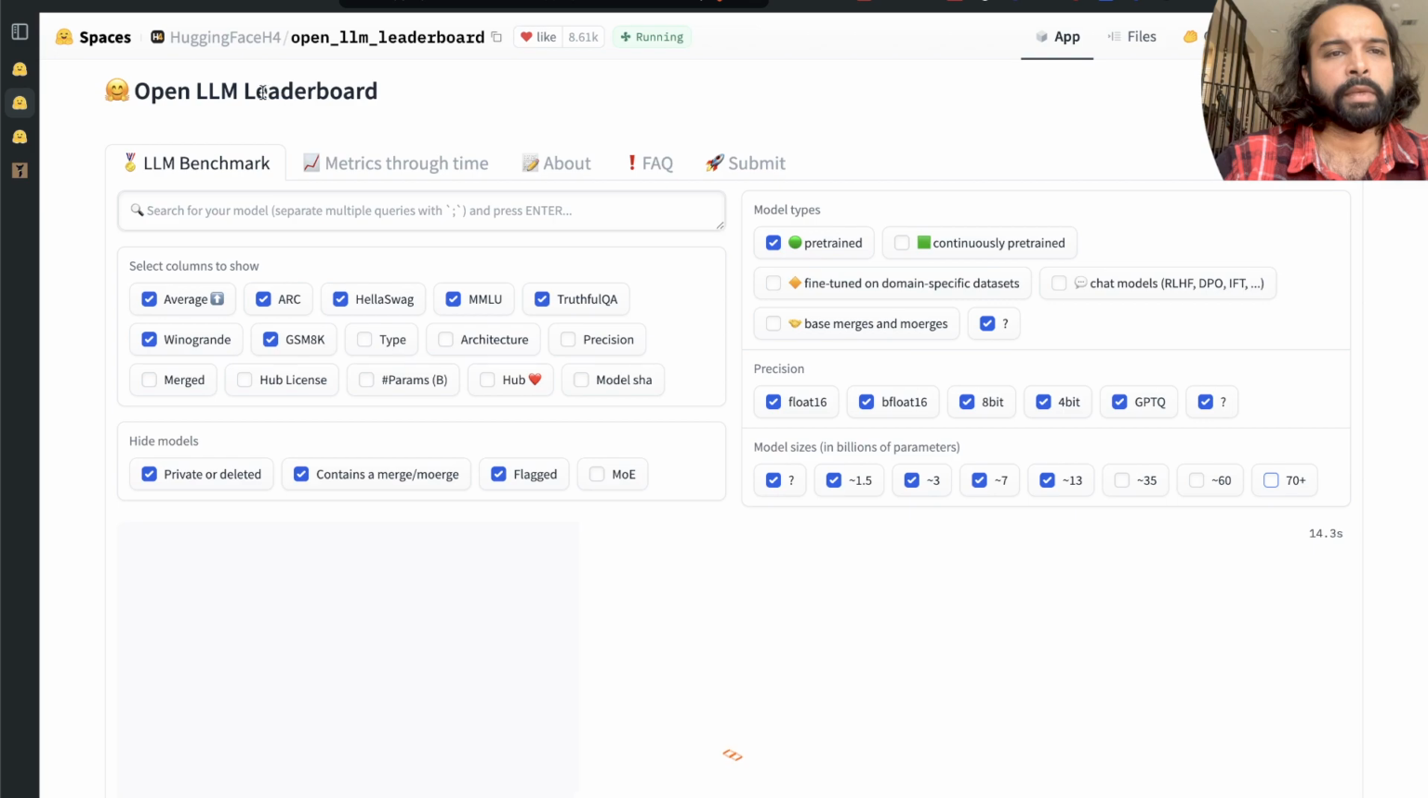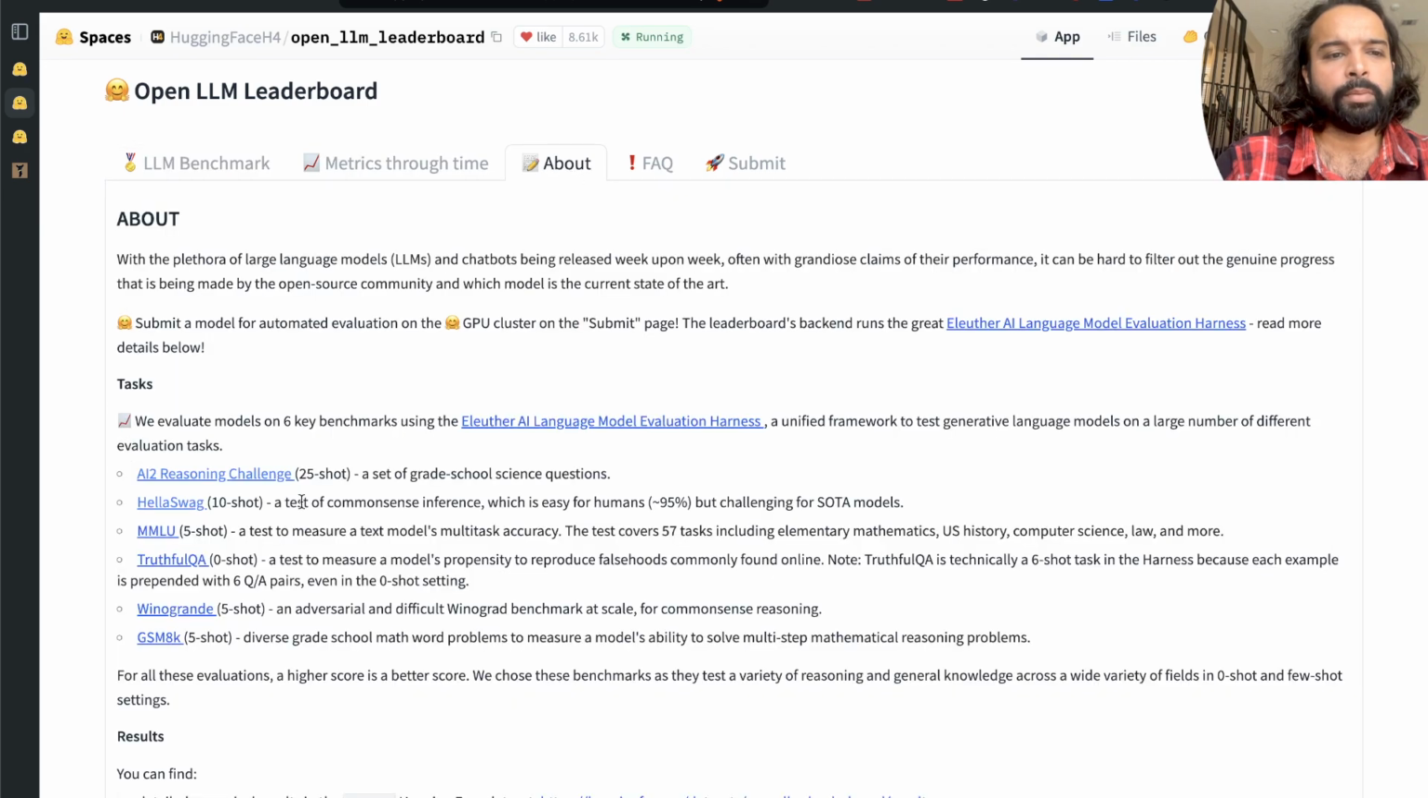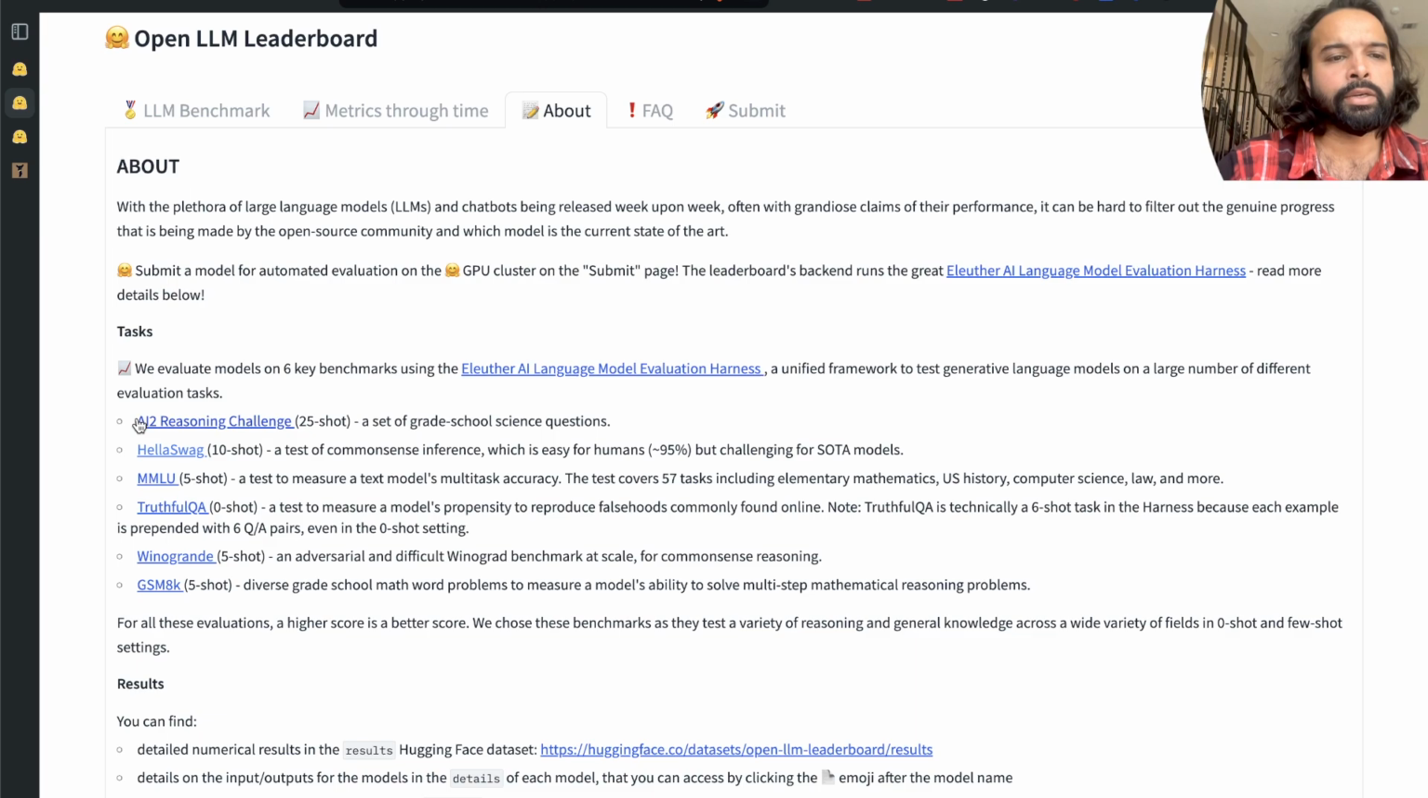And here on this leaderboard, if it appears again, you will see that they are doing this evaluation based on the different evaluation test frameworks that they have. And if we go to the About page, as you can see, the AI2 Reasoning Challenge, HellaSwag, MMLU, TruthfulQA, WinoGrande, and GSM8K.